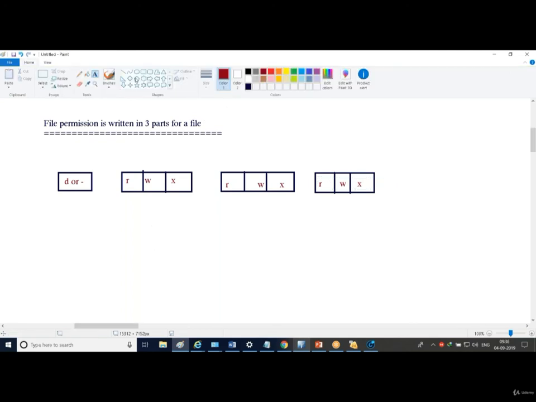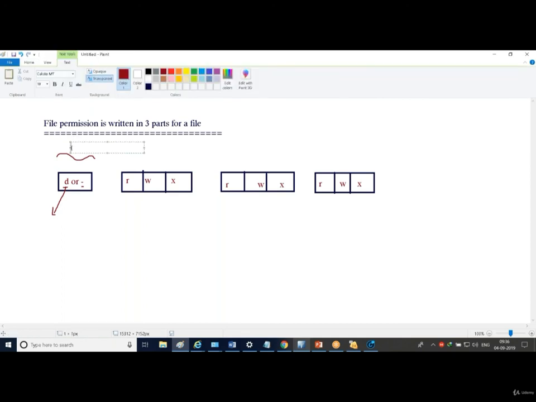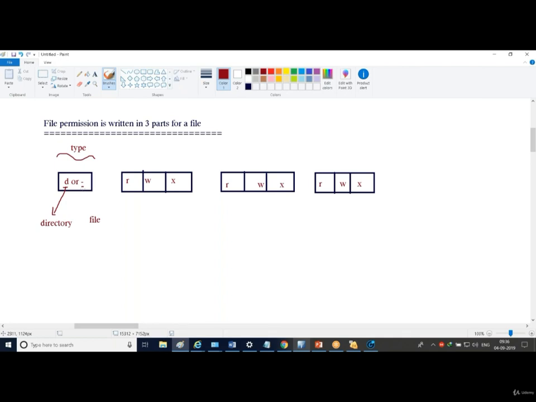So let me explain again. What is D and what is minus? In front of a file, if it is written D, this area represents the file type. What is the type? If it is D, it means it is a directory, meaning a folder. If it is minus, it is a file. By looking at the first area, if something starts with D, it definitely is a directory. If something starts with minus, it is a file.